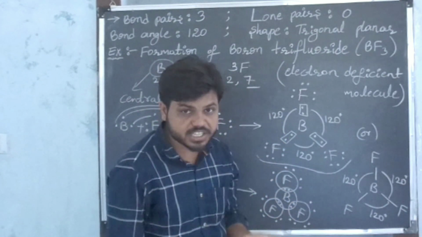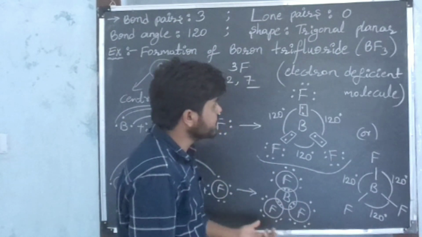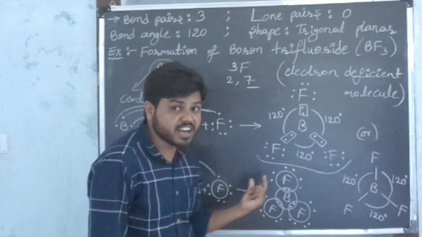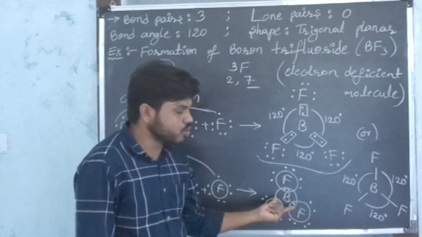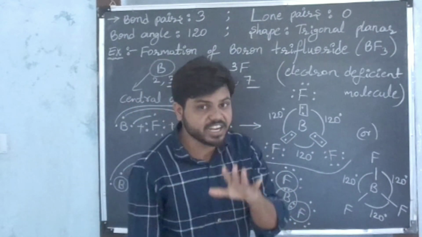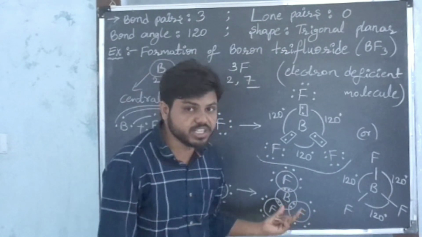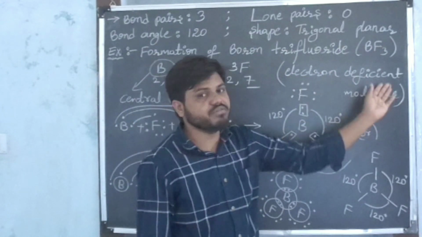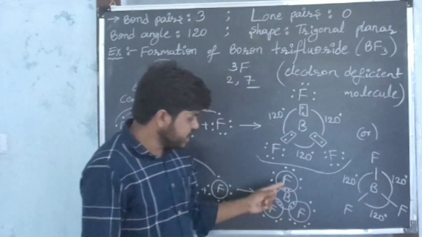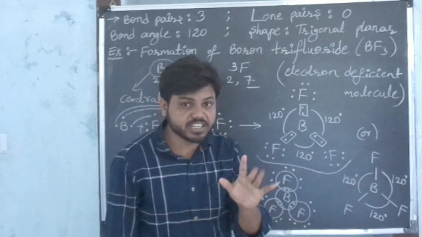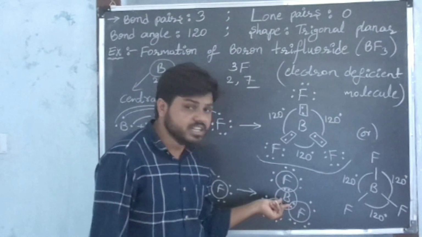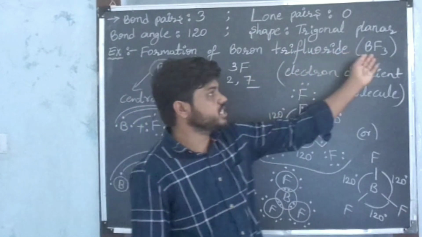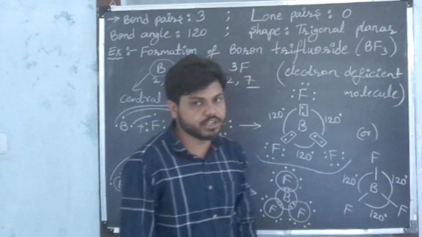It is not possessing 8 electrons. That's why this molecule is called an electron deficient molecule. The central atom of the molecule, that is the boron atom, is not possessing 8 electrons. It is possessing only 6 electrons. Each fluorine atom possesses 8 electrons by sharing 1 electron with the central atom, and it's getting octet configuration, producing the boron trifluoride molecule.